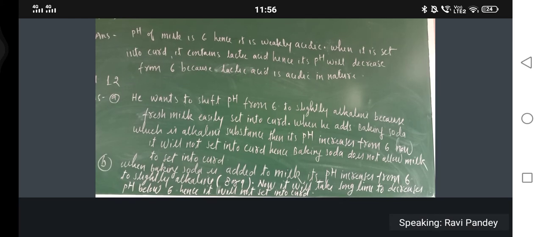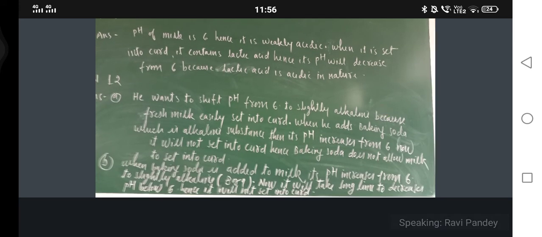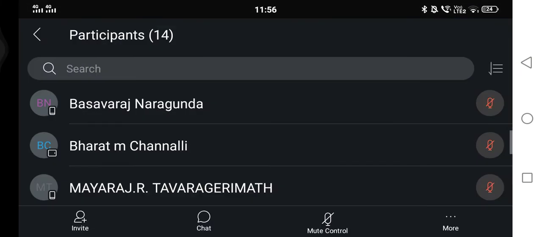Everybody? Only 5-6 would be there. Let me check how many are there. Only 14 are there. Out of 14, many will be sleeping.